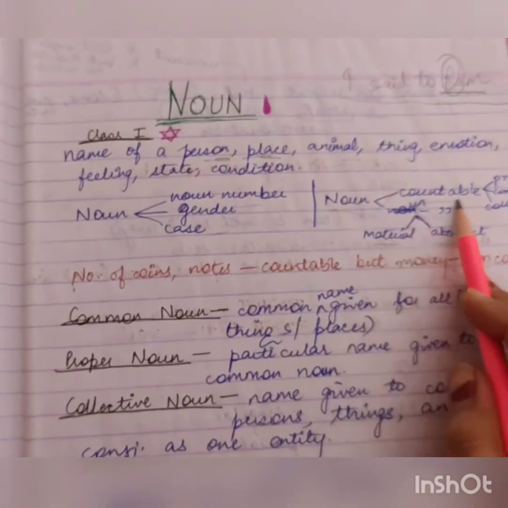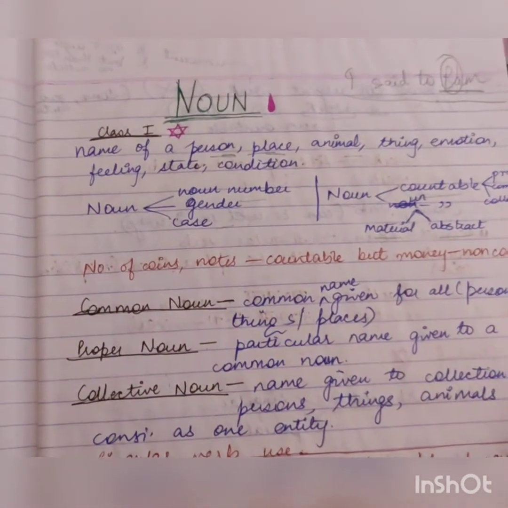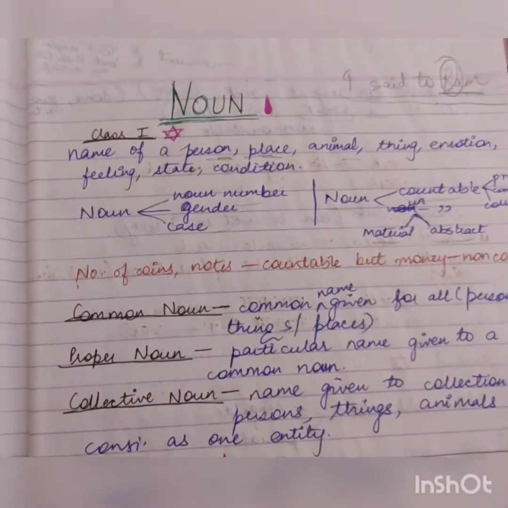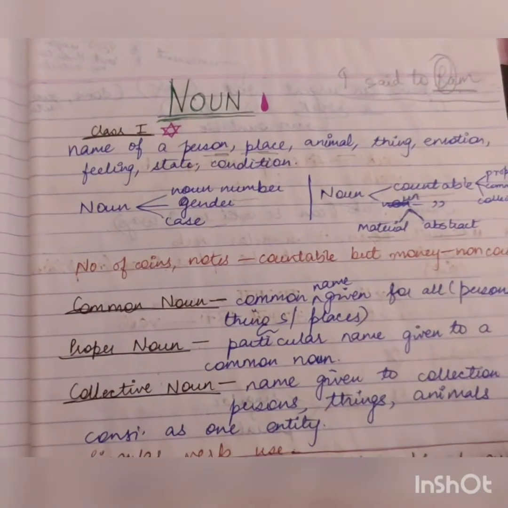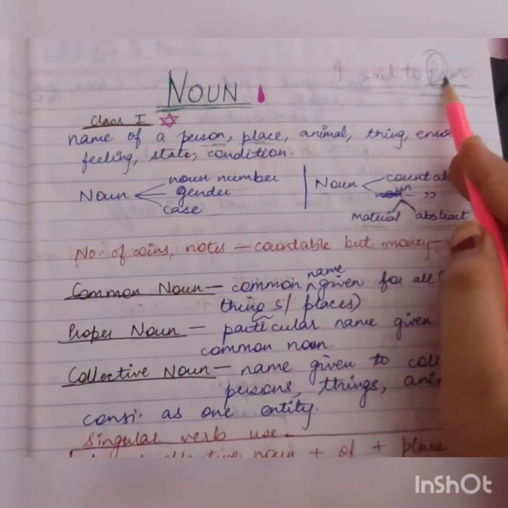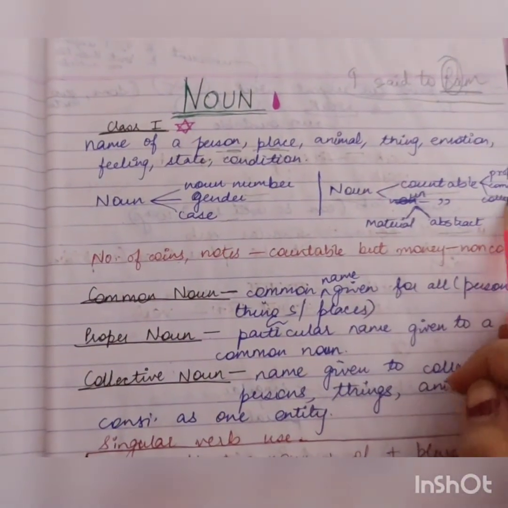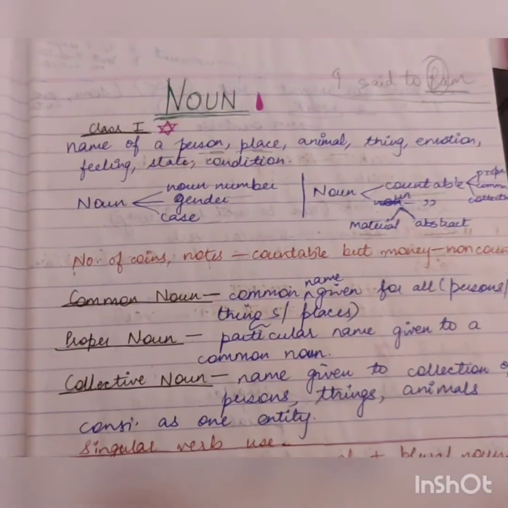See, countable is that whose amount or quantity can be counted, right? As the word itself suggests, countable means the quantity or measurement of which can be taken. Proper noun, obviously Ram. If it's Ram, that means it's a single person, so we can count it. Common noun means the common name given to all persons, things or places.